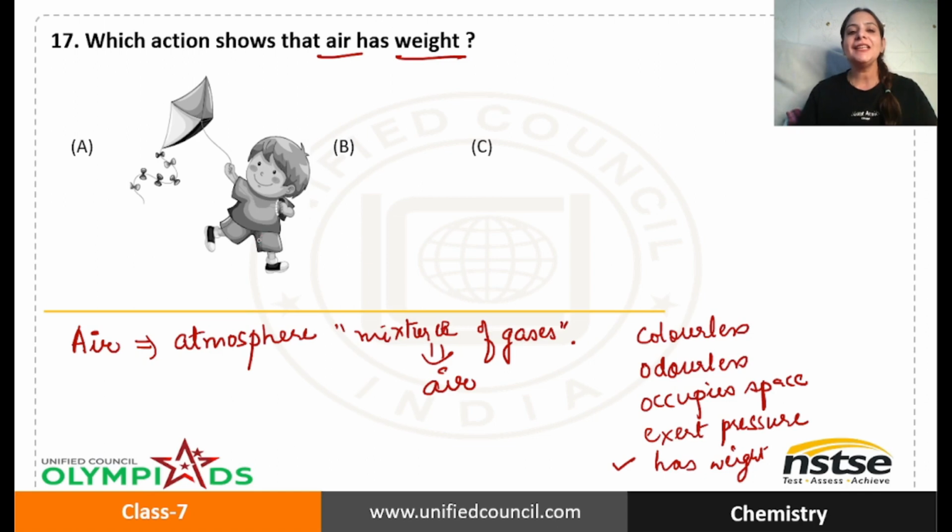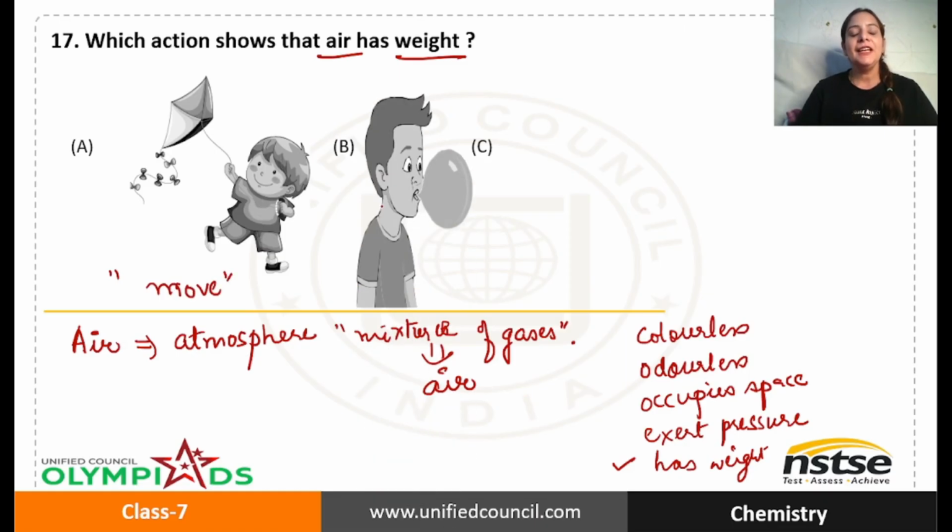You can see that a child is flying a kite. And you cannot fly a kite every time. You can fly a kite only and only when there is air. So this doesn't show that air has weight. Rather, it shows that air can help a few things to move.